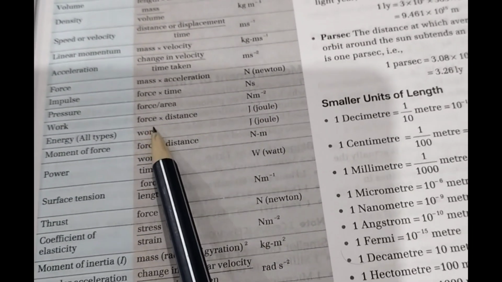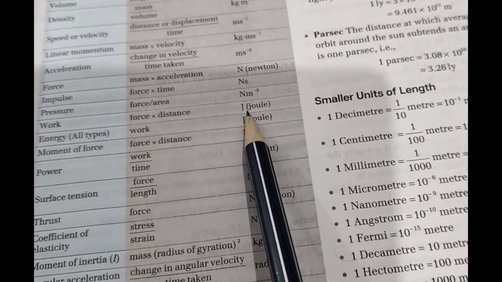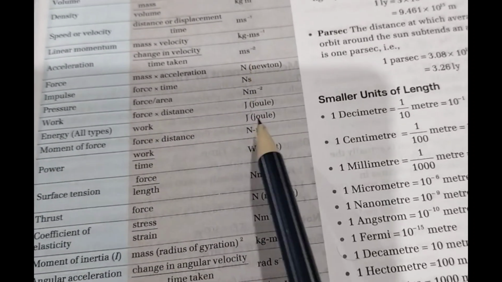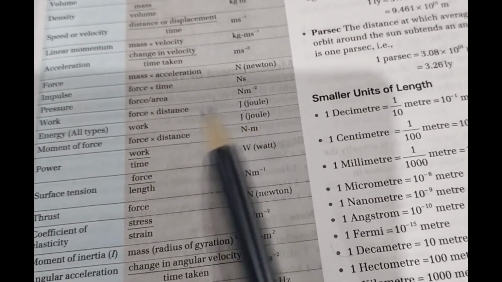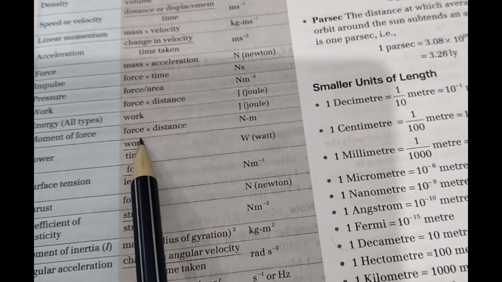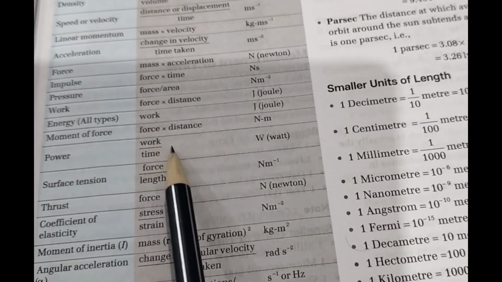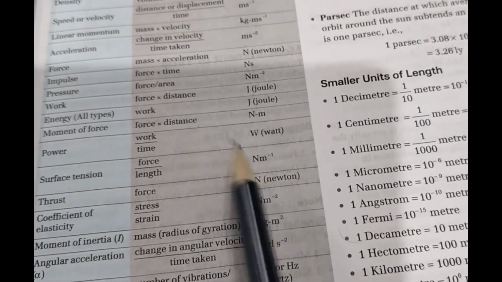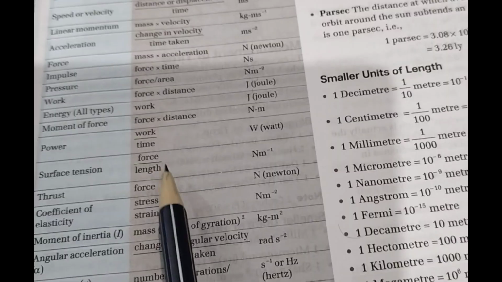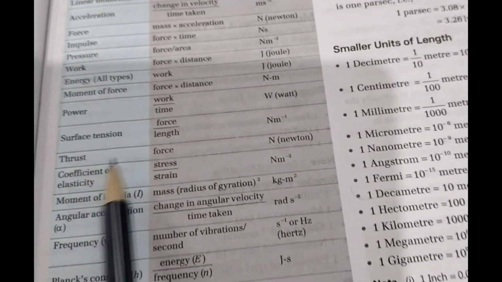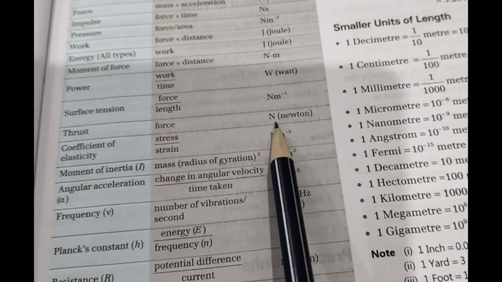Work, the formula for work is force into distance, and the SI unit is joule. Energy, it's work, and the SI unit is joule. Moment of force, force into distance, Newton meter. Power, work upon time, and the SI unit is watt. Surface tension, it's force upon length, Newton per meter. Thrust, it's force, SI unit is Newton.